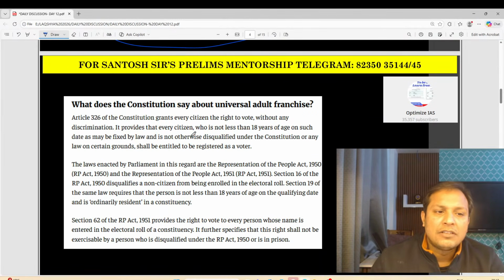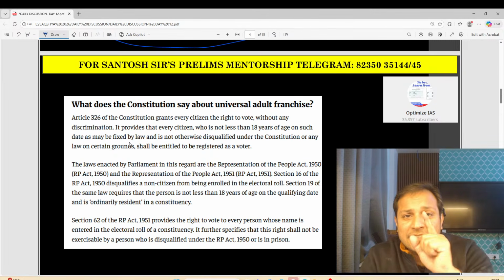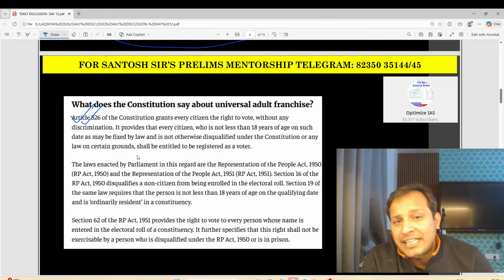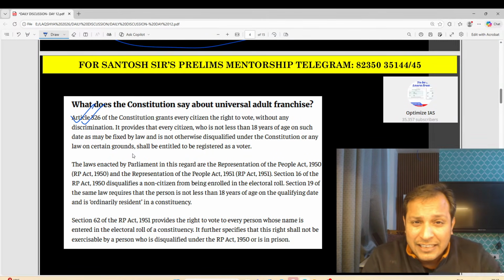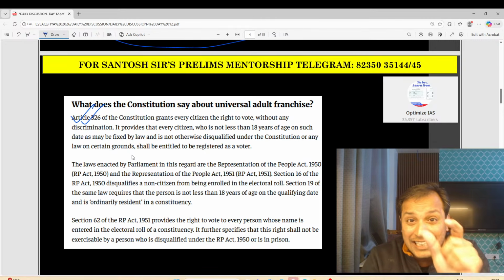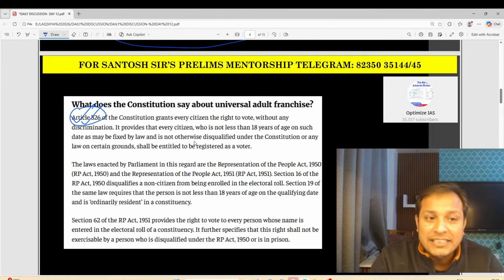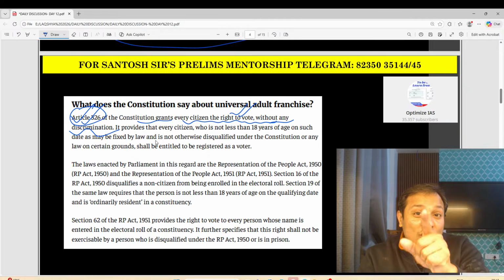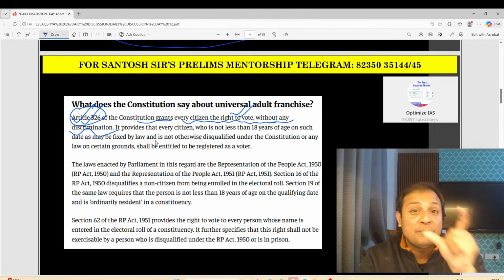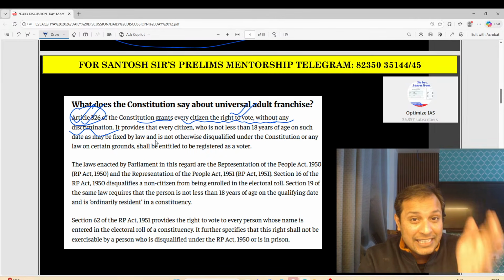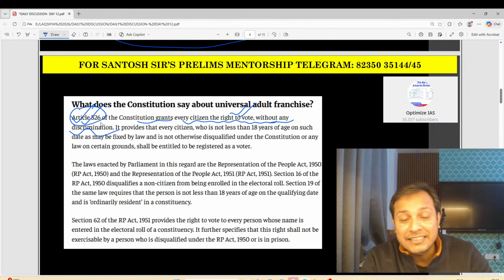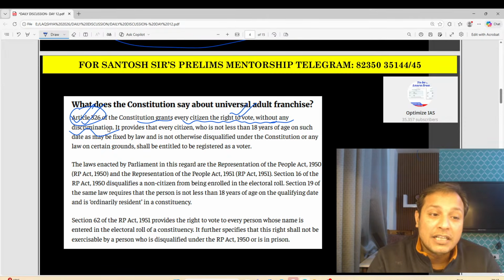Okay, now guys, whenever we study right to vote, Article 326 becomes very important. UPSC is nowadays asking questions directly from articles of the Constitution. Article 326 of the Constitution grants every citizen the right to vote without any discrimination. So you see, it is a constitutional right. It is not a fundamental right because it is beyond Part 3. Any right outside Part 3 of the Constitution becomes a constitutional right. Article 326 is outside Part 3, therefore it is a constitutional right.